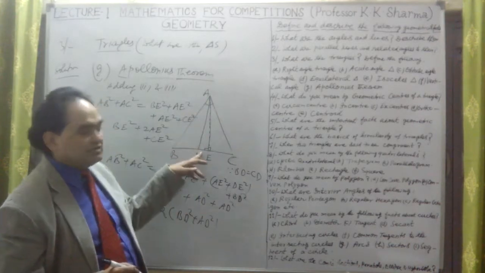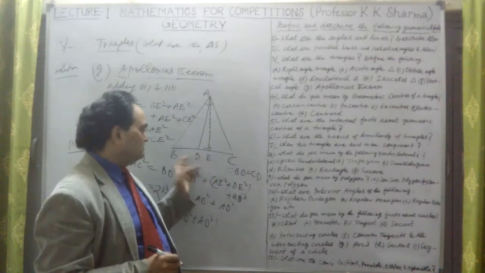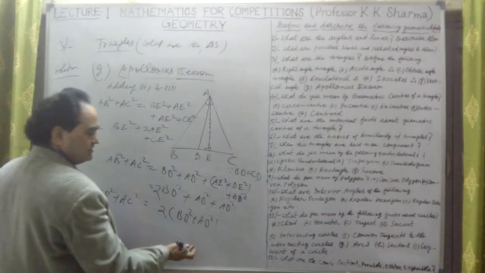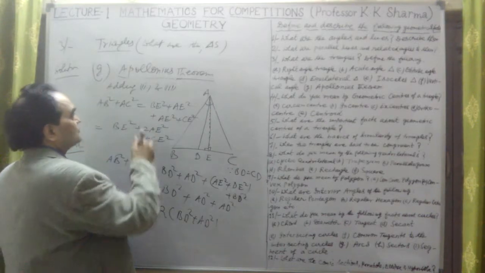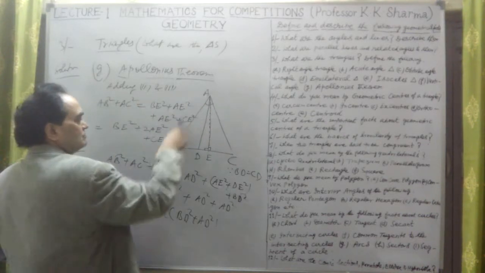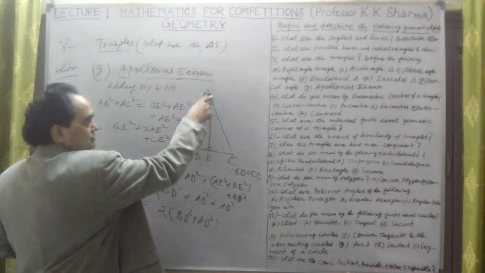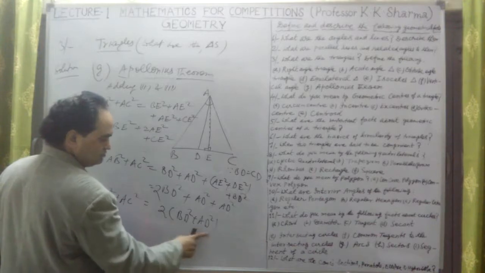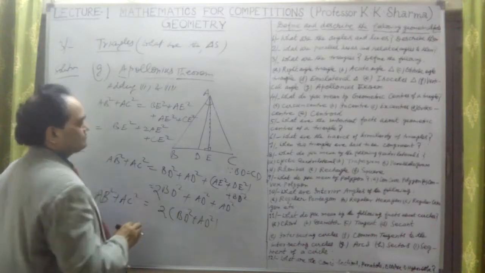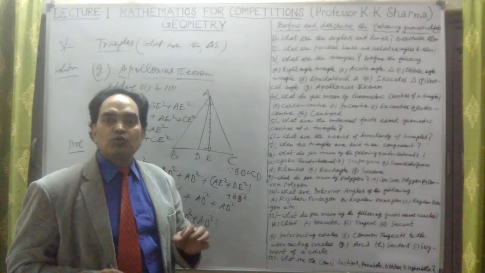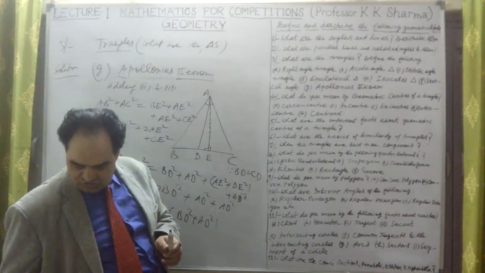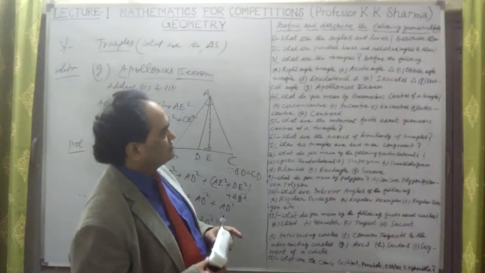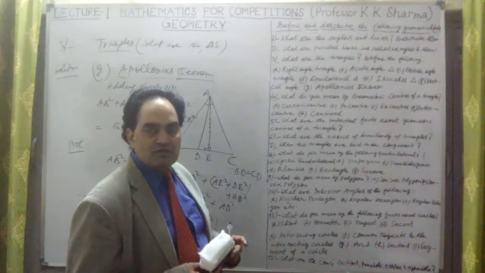If AD is the median, meaning D is the midpoint of BC, then this theorem is verified here, known as Apollonius theorem. AB square plus AC square is equal to twice AD square plus twice BD square, or twice of AD square plus BD square. Okay, this is Apollonius theorem. We have reached Apollonius theorem. So this is in case of medians.